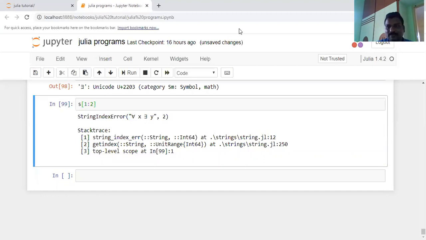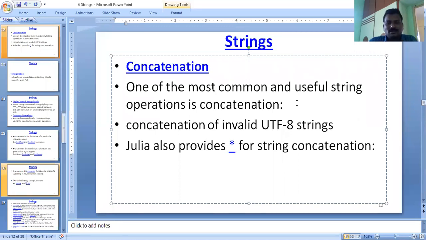That is a representation. Another important operation on a string is the concatenation operation. What is a concatenation operation? One of the most common useful string operations is concatenation. If you want to combine two or more strings, then you will use the concatenation operation. I already explained the concatenation operation. Here the value is simply a star. You will represent the concatenation with a star, or there is some other way to represent it.